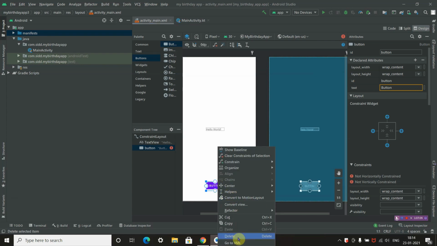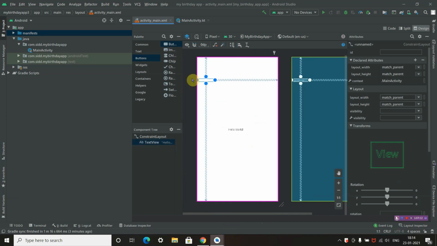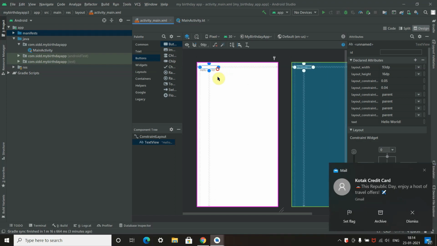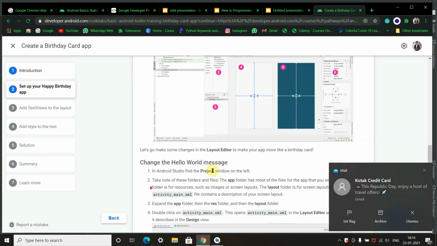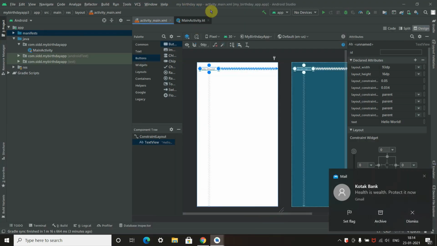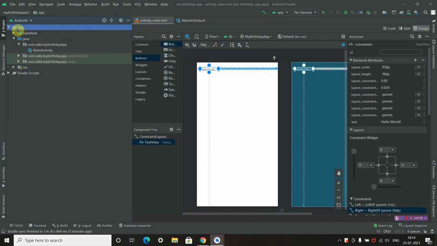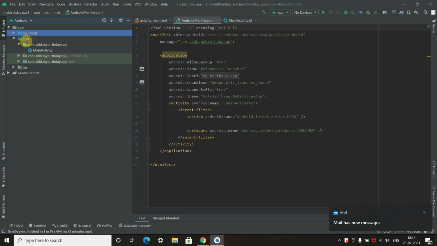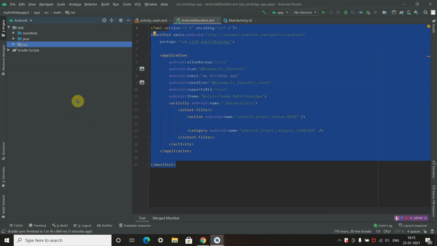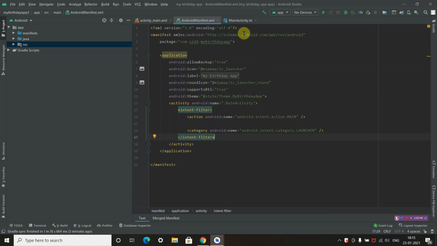Now we will delete this. Here we will be learning only about how to add text in this pathway 3. Okay, how to edit from Hello World: you need to check this app folder. You will have manifest and resources. In the resources you will see this code. This is your basic code for Hello World. Now we will be replacing Hello World with Happy Birthday.